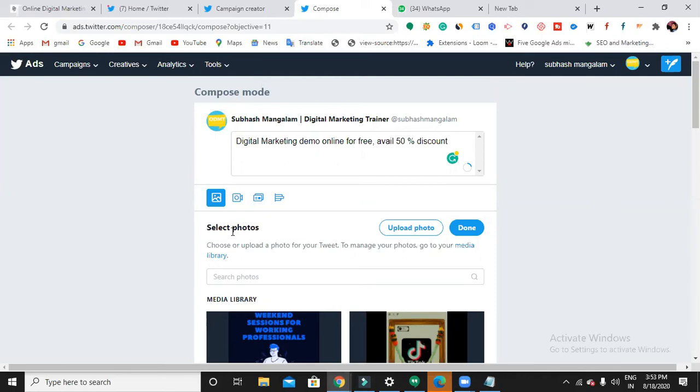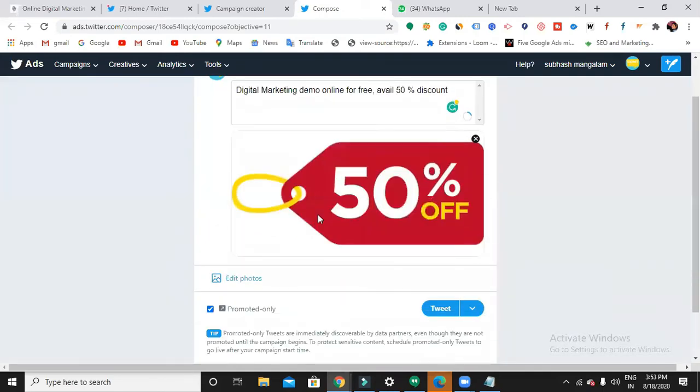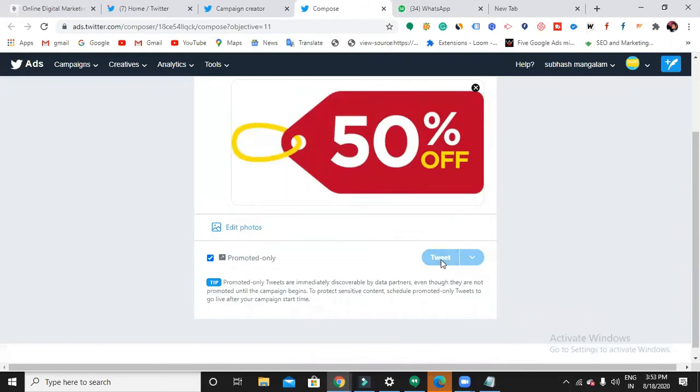So just choose an image, or else if you want, you can upload the image from your desktop if you have any, and then done. This is how your ad appears.